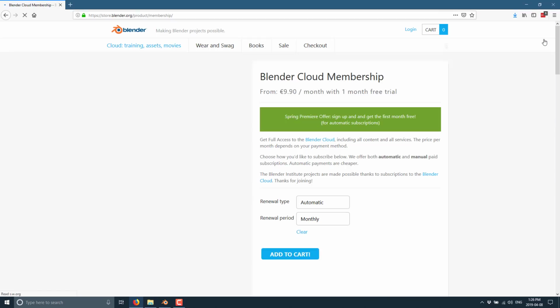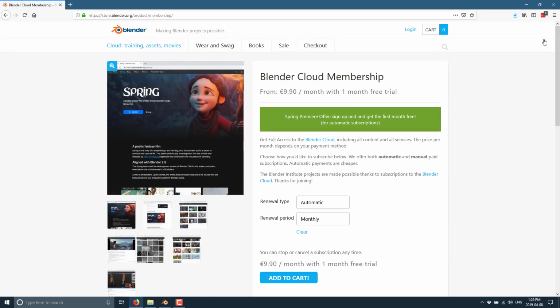We're going to head into the sign up screen here, and you're going to see it is €9.90 a month to join Blender Cloud, but you get the first month free, and they don't actually bill you until that month is up. So if you just want to check it out, you can sign up. You can use either a direct money transfer, credit card, or PayPal to sign up, and you won't get billed until that first month is up. So that €10 a month is about, what is that, 11 or 12 US dollars, about 15 Canadian dollars, and about 30 or 40 pounds these days. Sorry about that, British people.